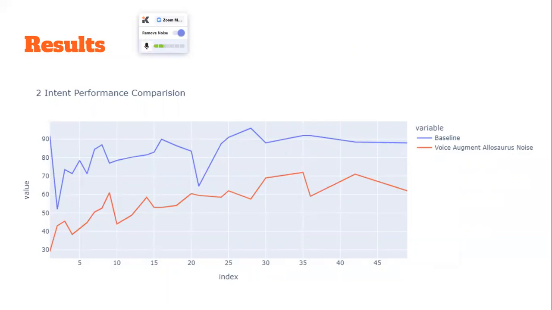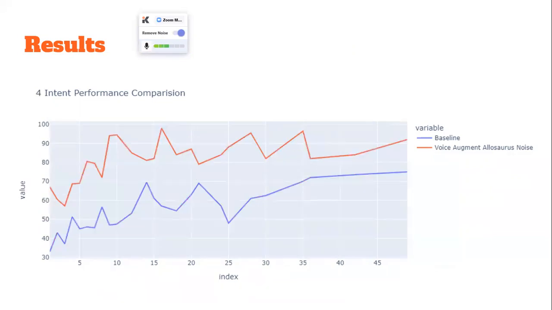When we combined the voice augmentation and the Allosaurus noise augmentation, we found that in the two intent classification task, the performance was worse than the baseline, but still in a range that we deem acceptable, as it's not worse than 50% of the performance.